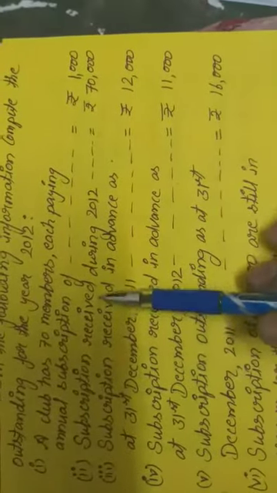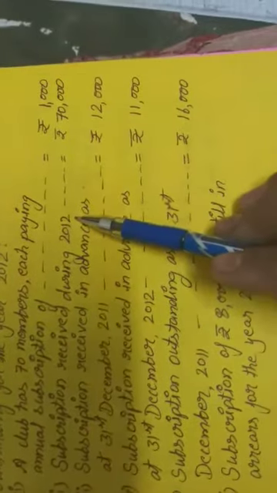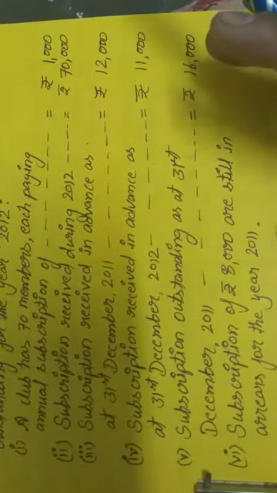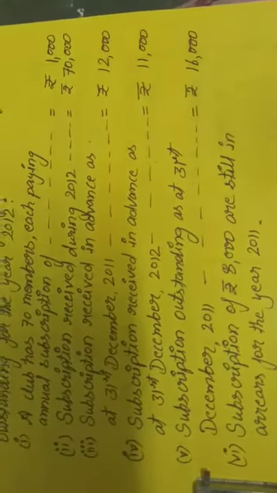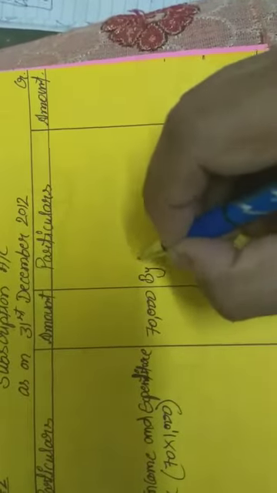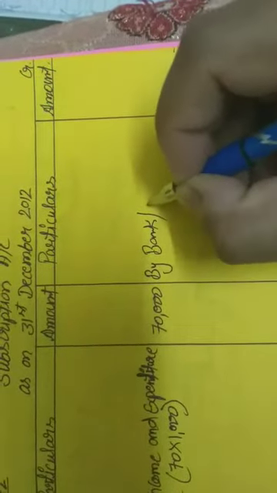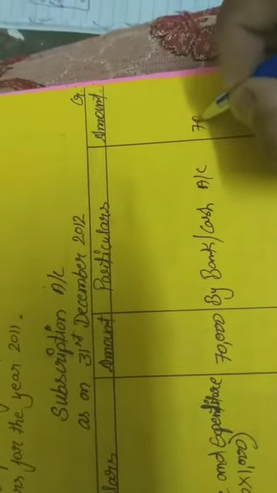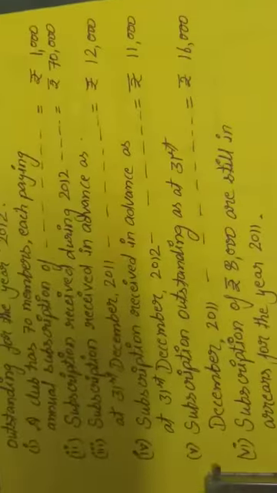The second one is subscription received during 2012, rupees 70,000. That means the subscription we receive, where do we have to show it? We have to show it as bank or cash account debit to subscriptions account. So the subscriptions account will be credited by the bank or cash account. The amount we received, 70,000, will be shown on the credit side. It is clear? Now we have filled the second information.